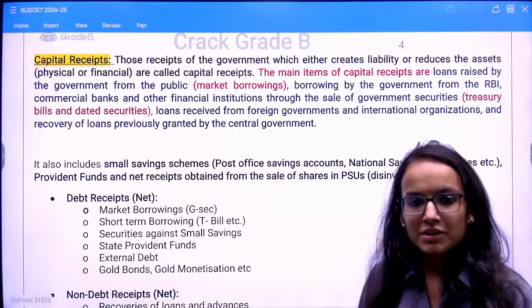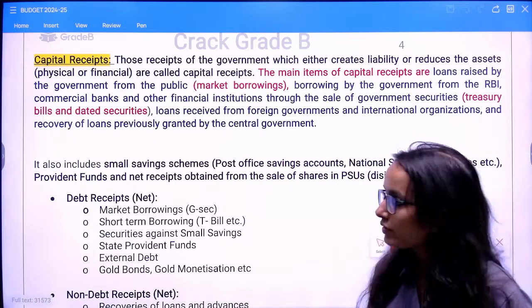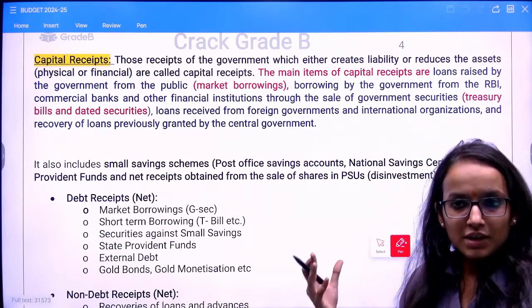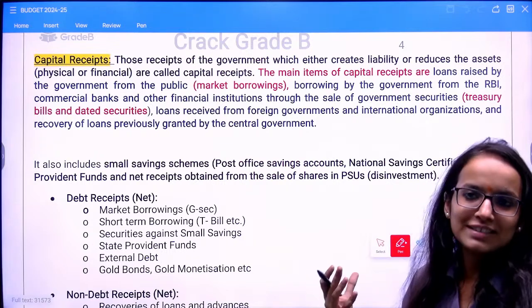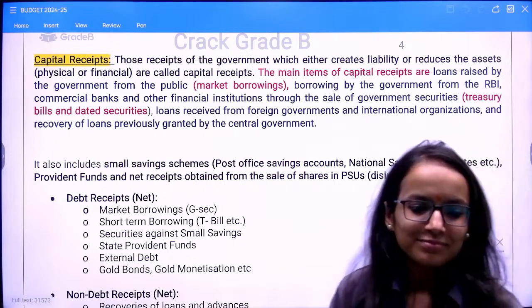You will have economic survey series as well. Don't worry about that, okay? So let's first cover the budget. We have financial stability report to cover yet, right?